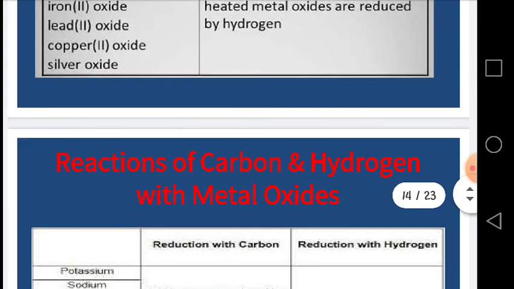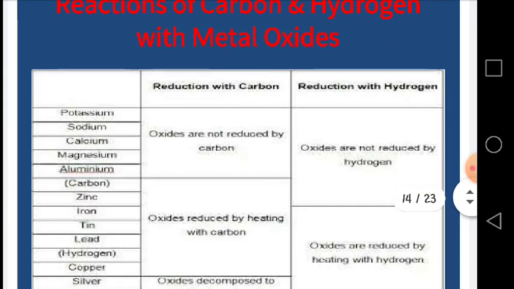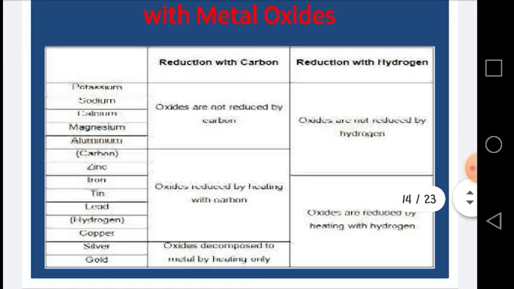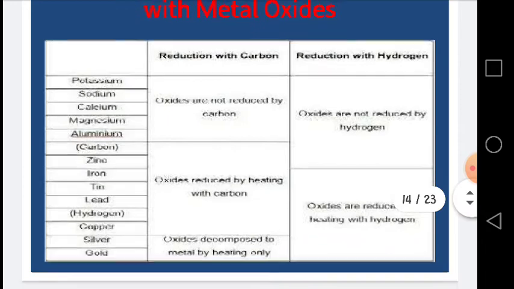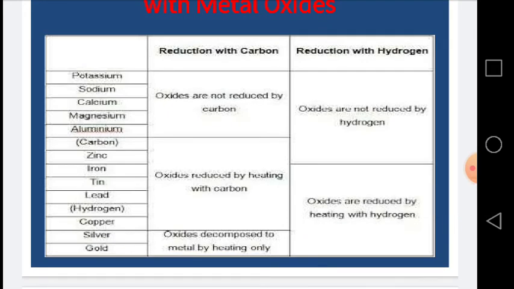Dear students, I have selected this slide for you. This is the overall reaction of the metal oxides with carbon and hydrogen. From this slide you can revise how potassium, sodium, calcium, magnesium and aluminium oxides are not reduced by carbon, while zinc, iron, lead and copper oxides are reduced with carbon by heating, while silver and gold oxides are only decomposed while heating but not reduced by carbon.